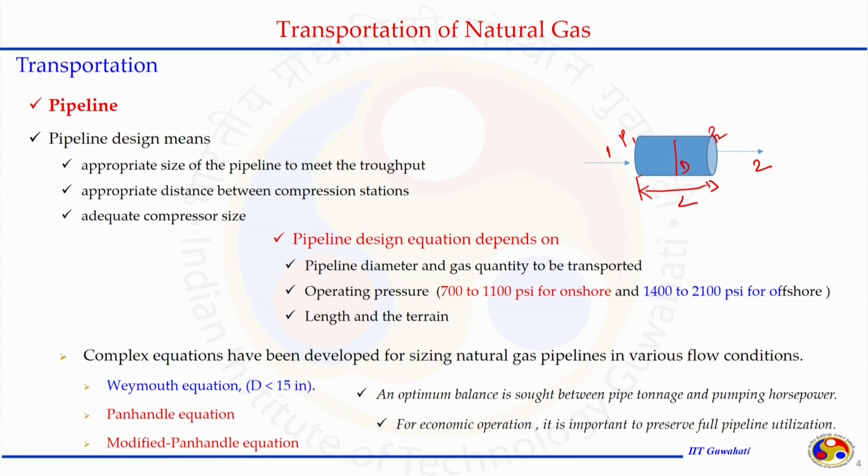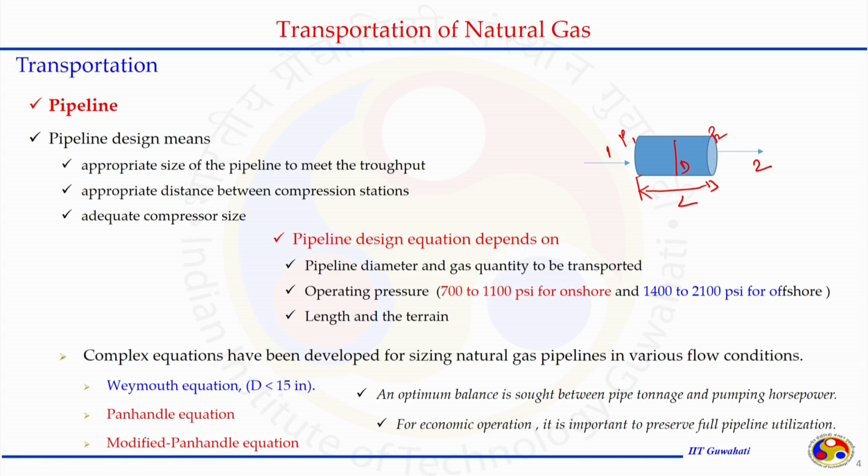When there was not much demand for natural gas, the calculations involved in pipeline design were good enough to understand the process. Now, the demand is high, and the pipeline system should be used very efficiently, even at a higher pressure or the maximum allowable pressure, to meet the throughput or the requirement of natural gas at the other end. That is why the appropriate size of the pipeline to meet the throughput should be considered in the design.